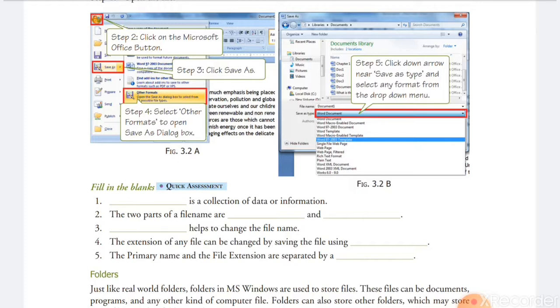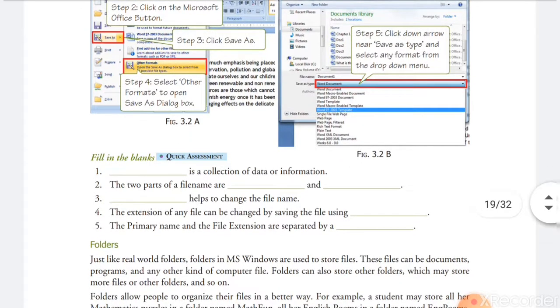Suppose the PDF format is given, you click on PDF, and the last step is to click on Save. You will see your file is saved in a different format. It means you have changed the extension of the file.